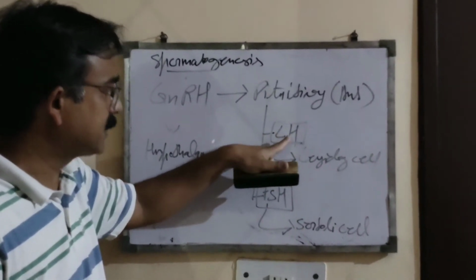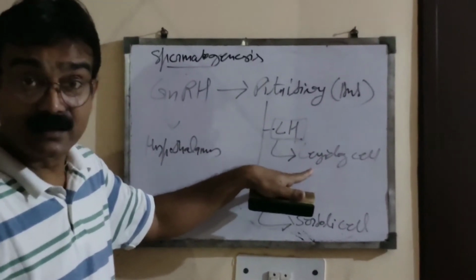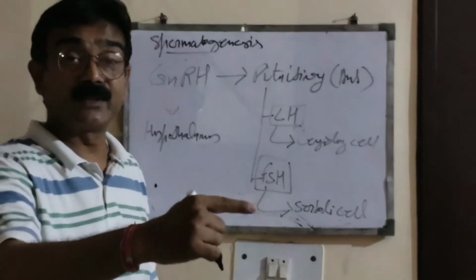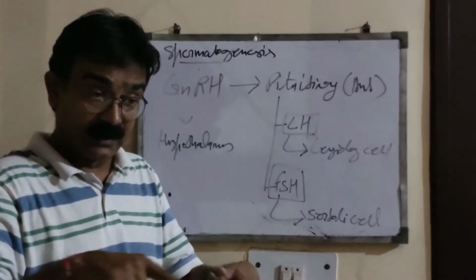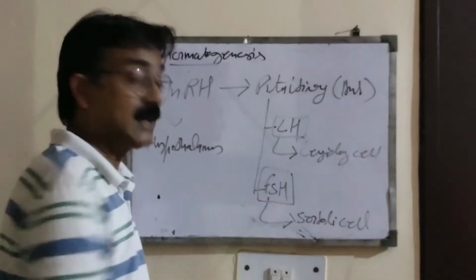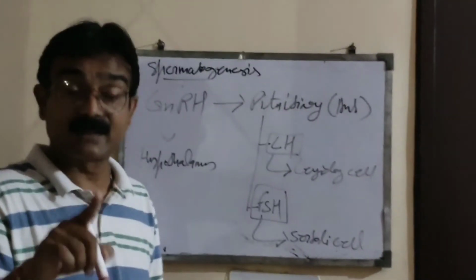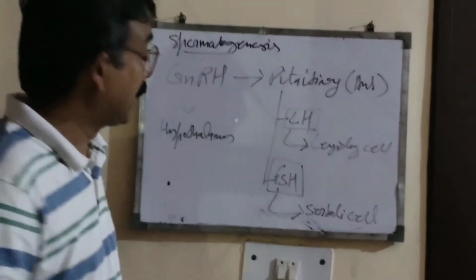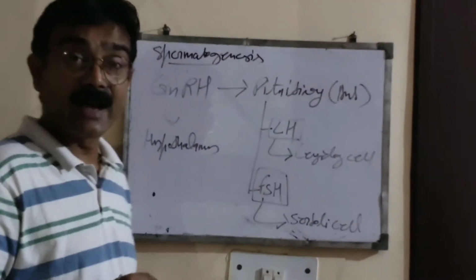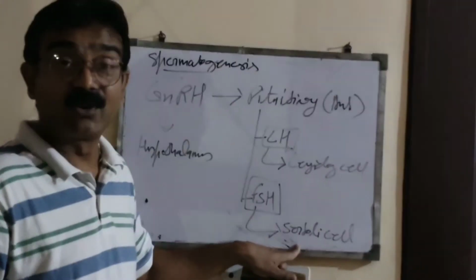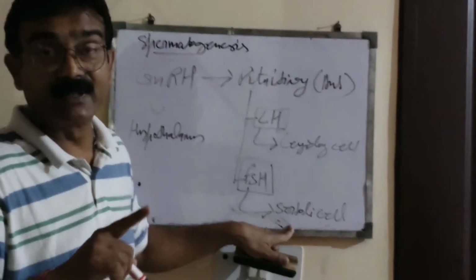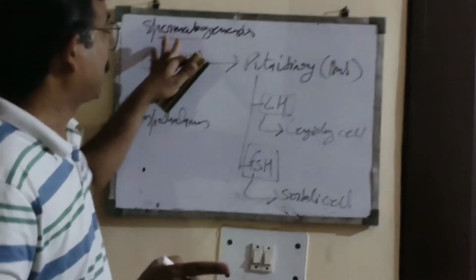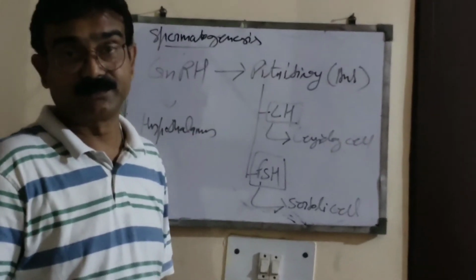This luteinizing hormone stimulates Leydig cells. You know, I told you when I explained the testes, outside the seminiferous tubule there is a particular type of cell, the Leydig cell, that secretes the male sex hormones, androgens, for the better completion of spermatogenesis. And the follicle stimulating hormone acts on the Sertoli cell for the better development of the male gamete, that is sperm. So this is the hormonal influence during the process of spermatogenesis.